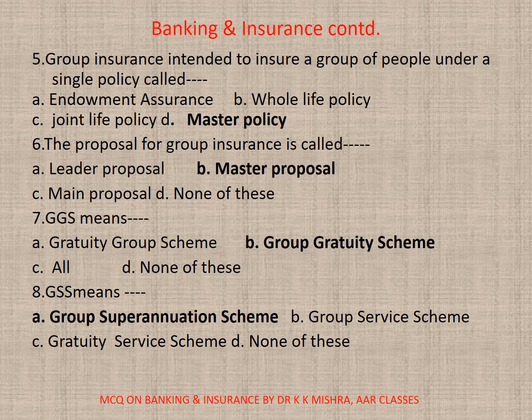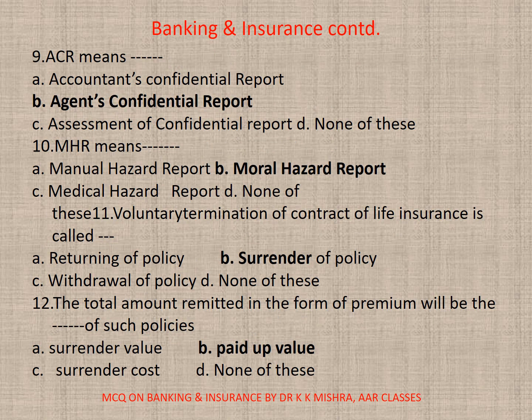8. GSS means Group Superannuation Scheme. This is the correct option. 9. ACR means A. Accountant's Confidential Report, B. Agent's Confidential Report, C. Assessment of the Confidential Report, or D. None. The correct option is B.